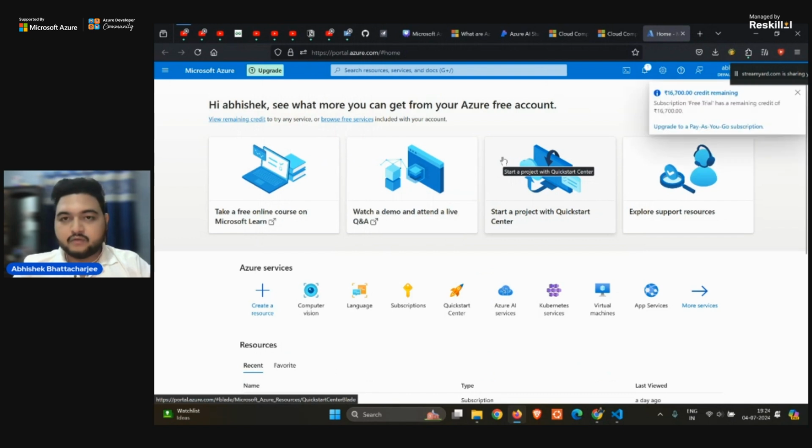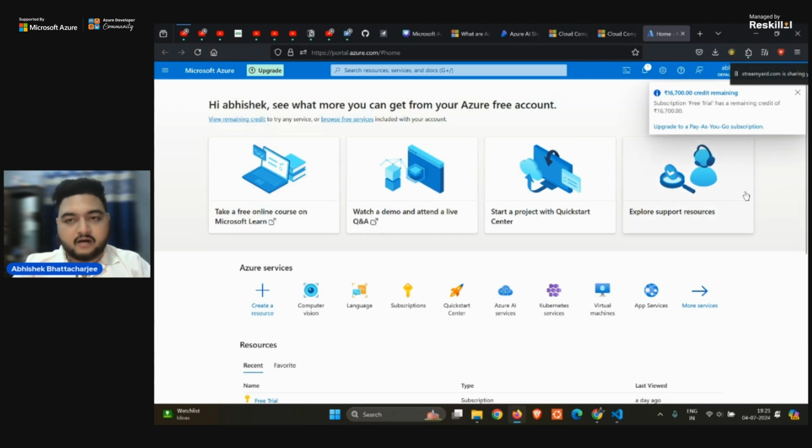I wanted to show you from the scratch. As you can see, it is saying that I have credits remaining of 16,700. So I'm in a free trial, the subscription is free trial. So even you can use it for the 1 month, and I think 1 month is quite enough for you to learn about the services. You can completely utilize it for learning purposes, right?